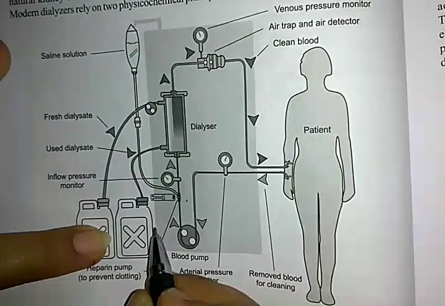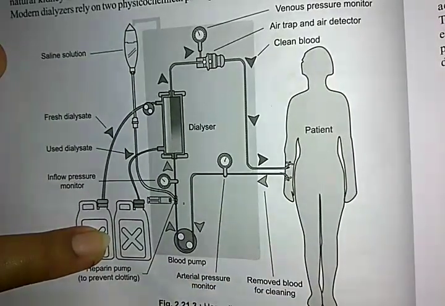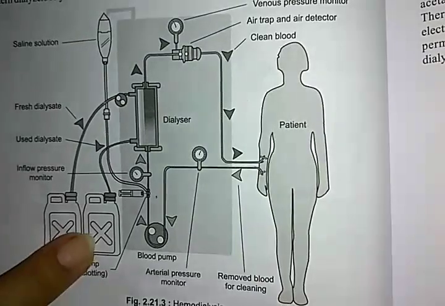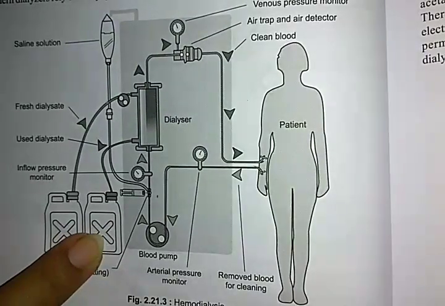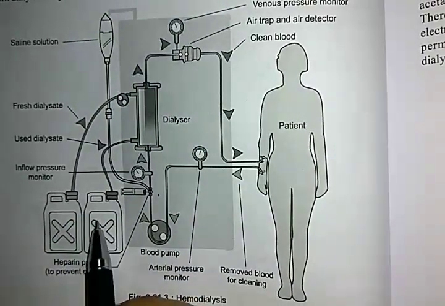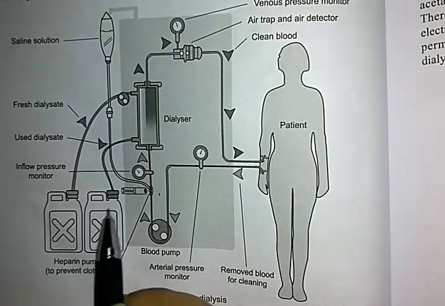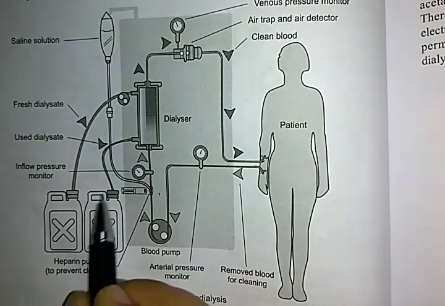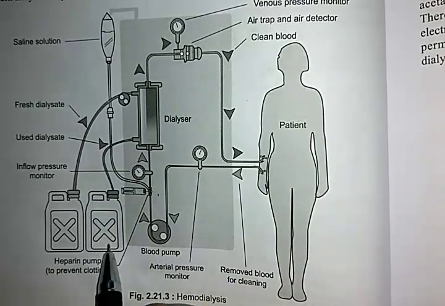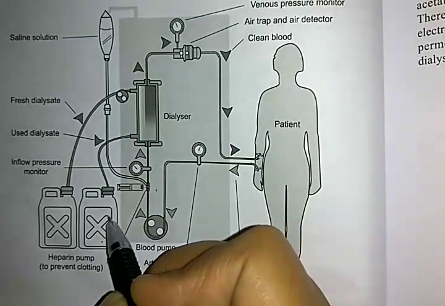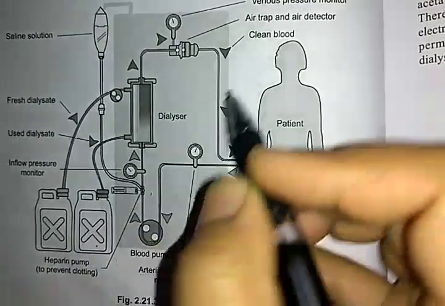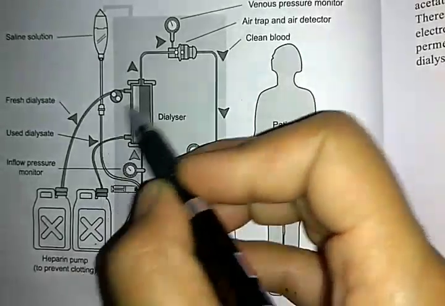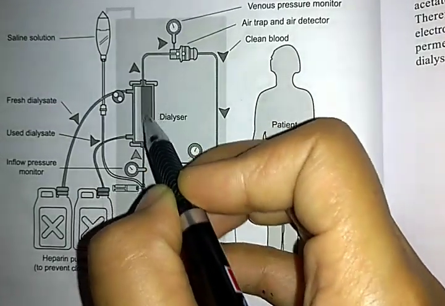The excess waste from the blood will be moved towards this bottle, and the pure dialyzer fluid, which means lower concentration, that is glucose and water based materials, is present in this tube, so that it is inletted and then the blood will be pumped towards the dialyzer.